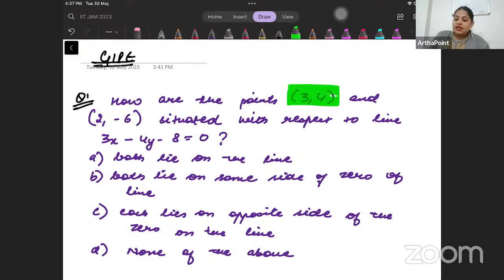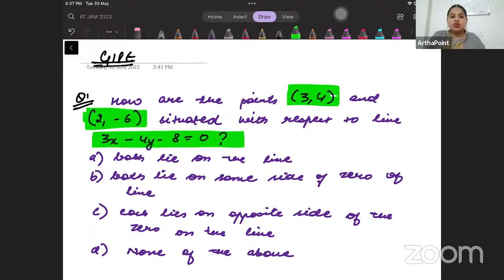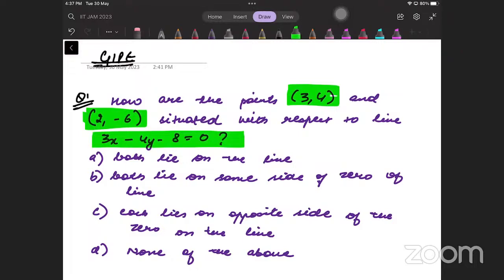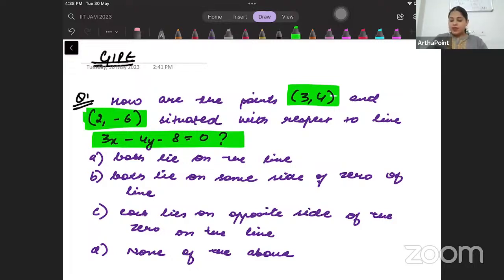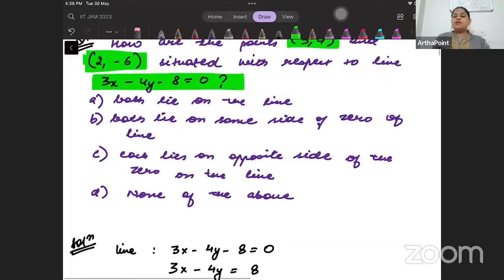How are the points (3, 4) and (2, -6) situated with respect to the line 3x - 4y - 8 = 0? So beta, the question is asking that if you were to make this line and these points, what kind of a situation of the points would be there? So very simple. We will plot this line first.